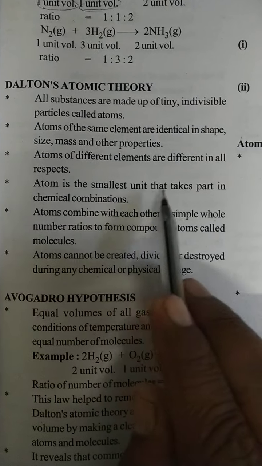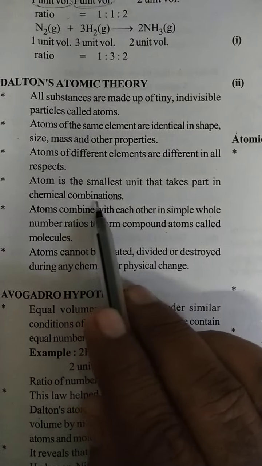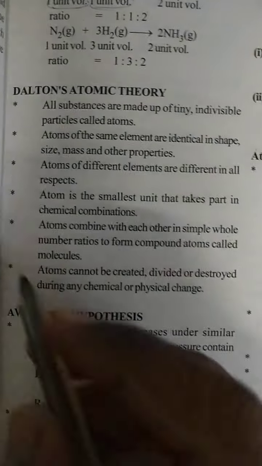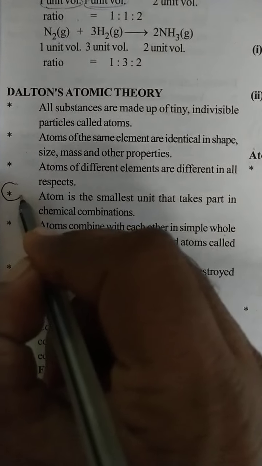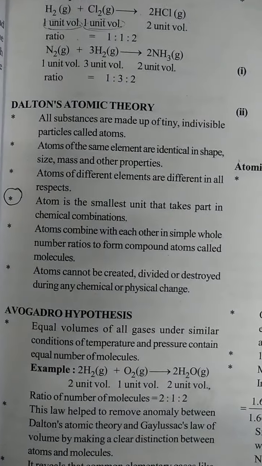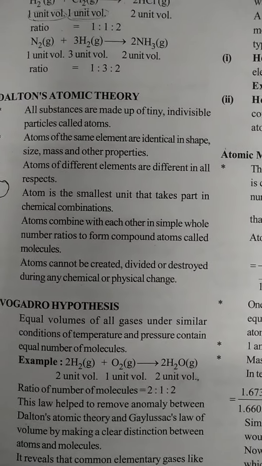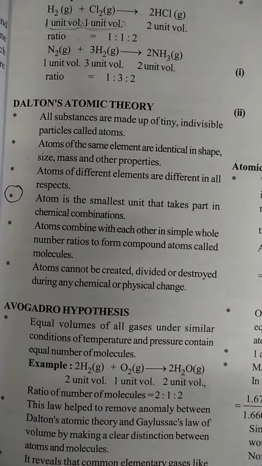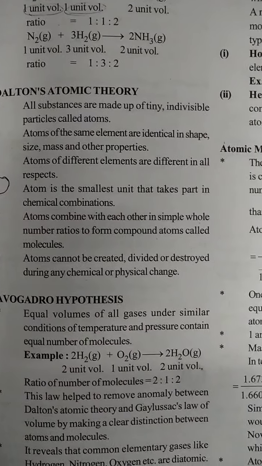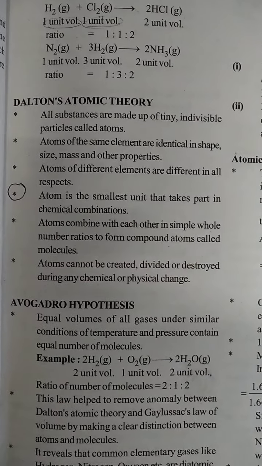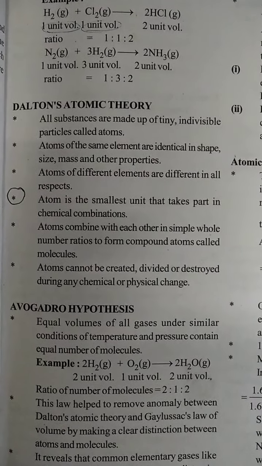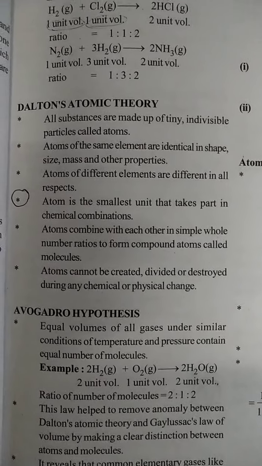Atom is the smallest unit that takes part in chemical combination. This is also an important point. According to Dalton's theory, in a chemical reaction only atoms are involved. Atom is the ultimate particle, it's nothing but the last particle. Atom is the smallest unit that takes part in chemical combination.